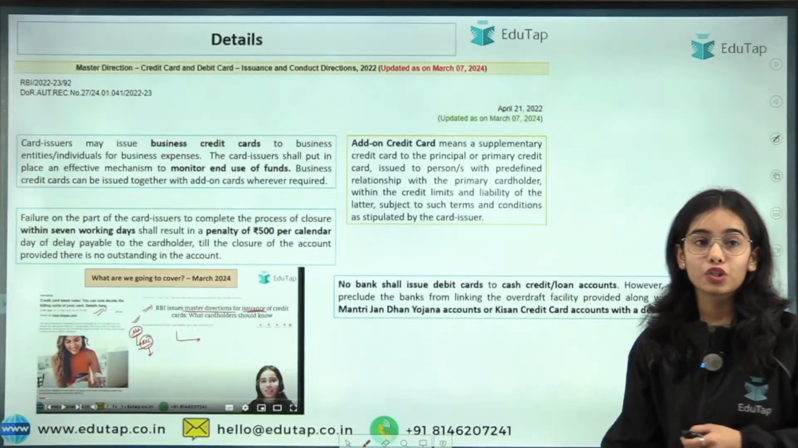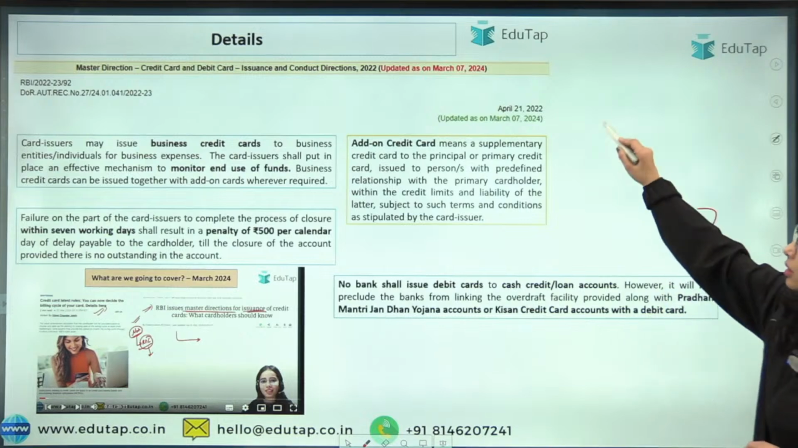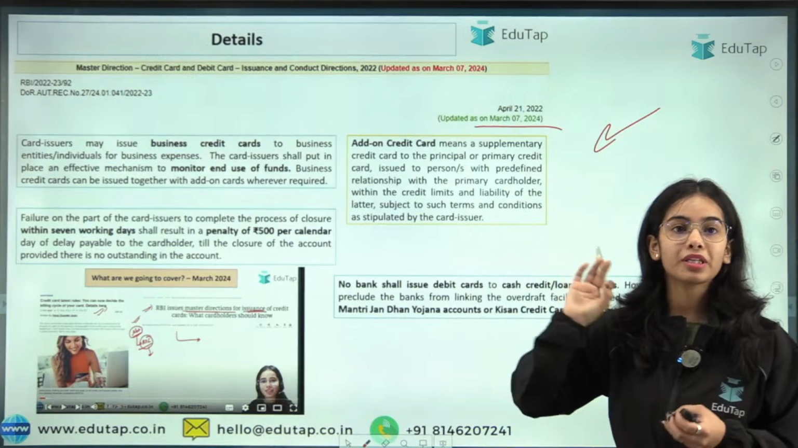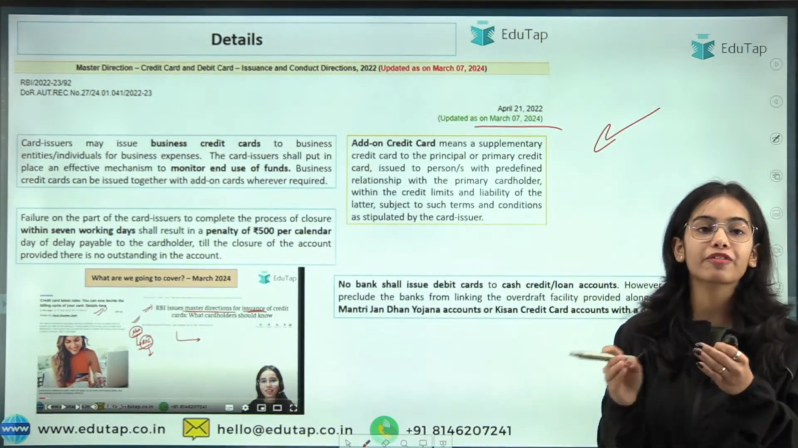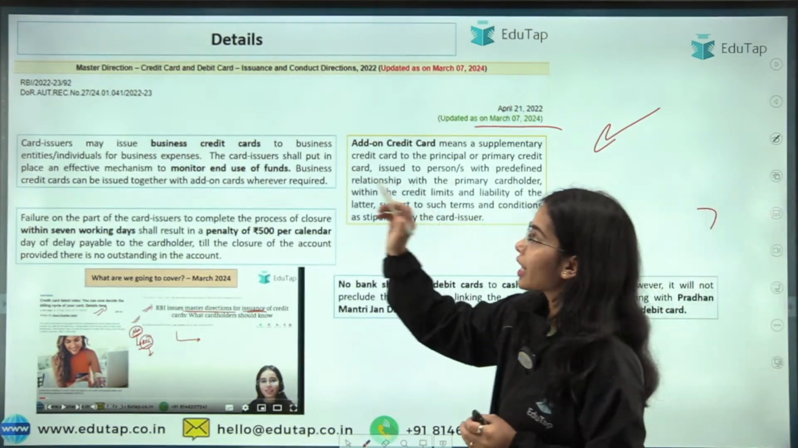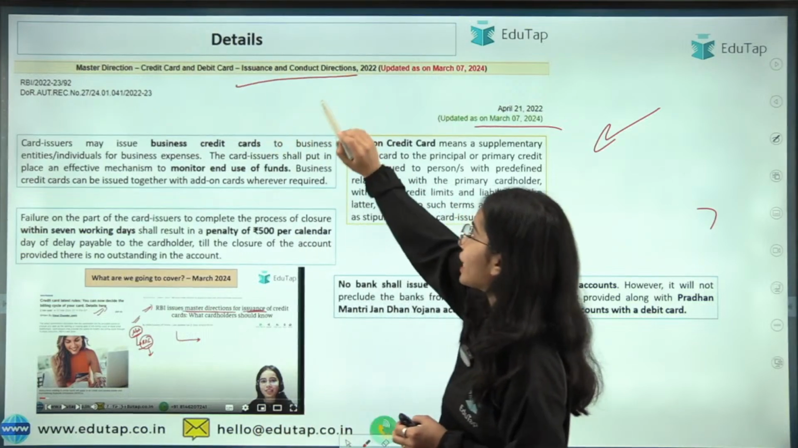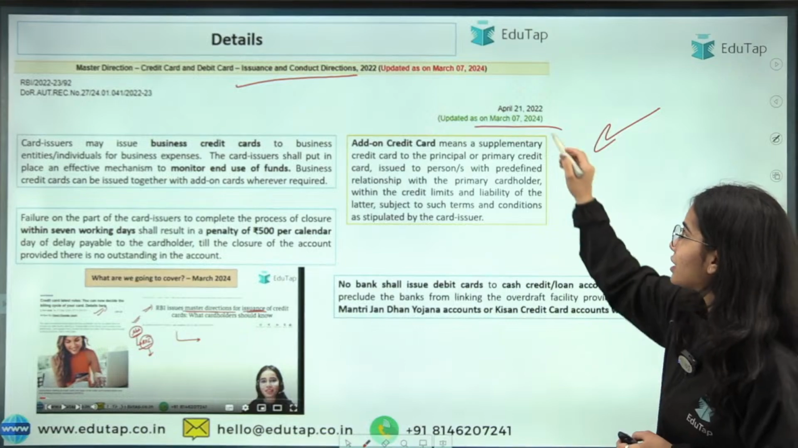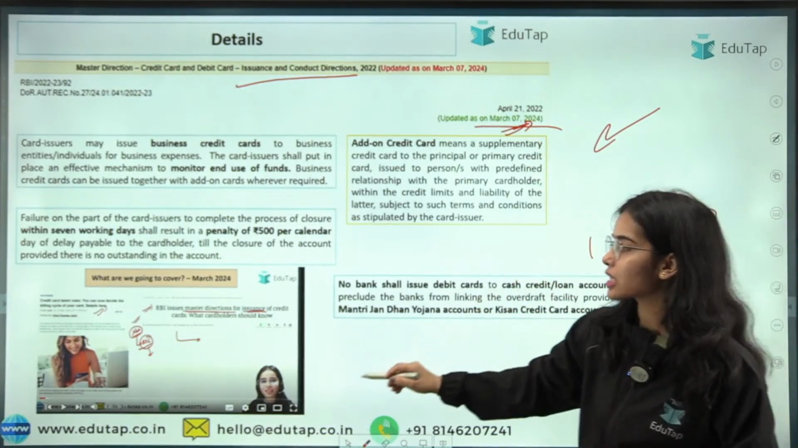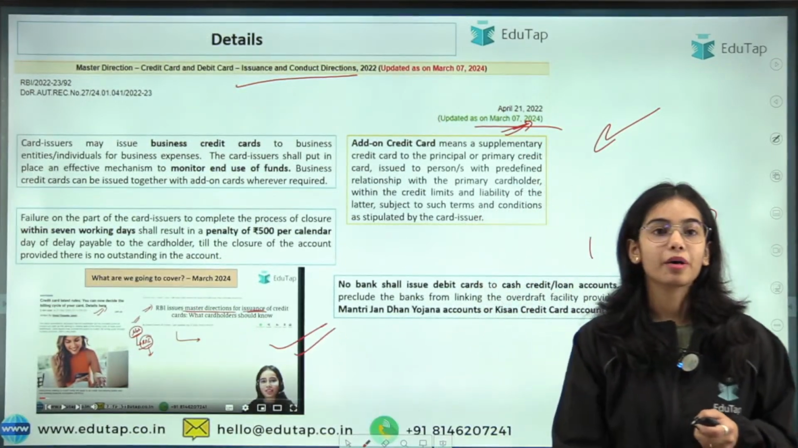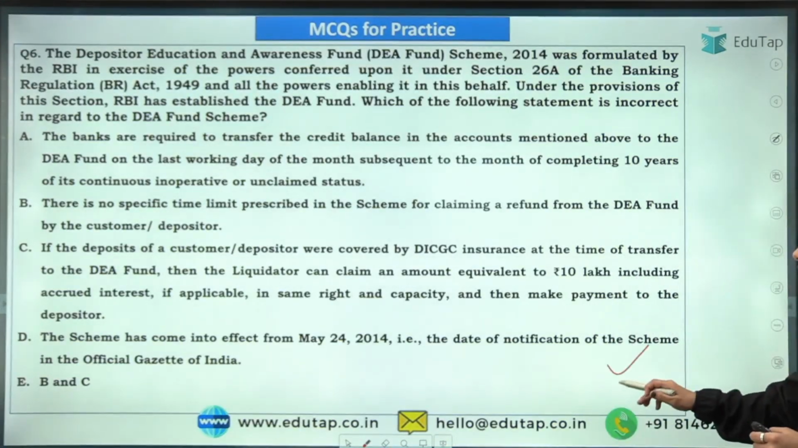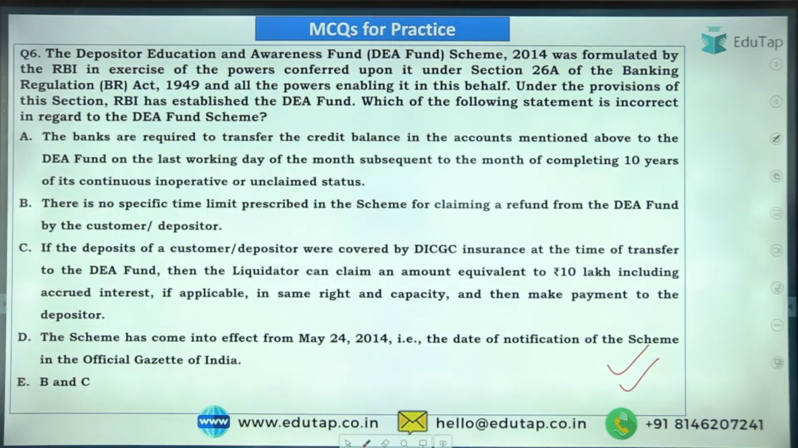Okay. All regarding the update, we had discussed that there is an update that has come in the master direction. There are amendments that have come in the master direction regarding the credit card and debit card issuance and conduct directions. We have discussed all about the update and the amendment. Now the next question is regarding the DEA fund. So try to read the question and try to answer this question.